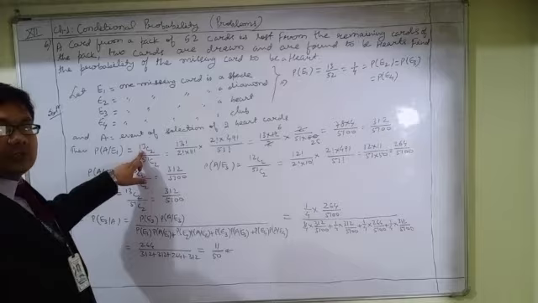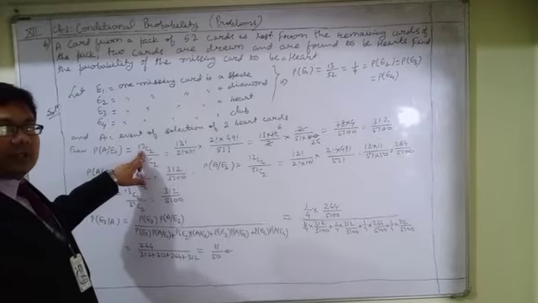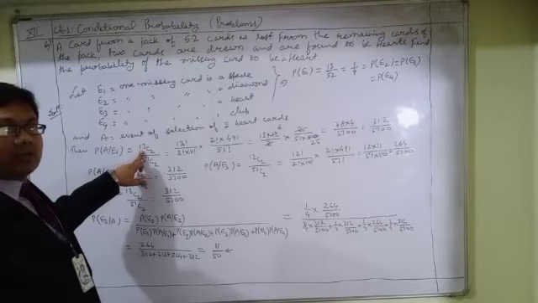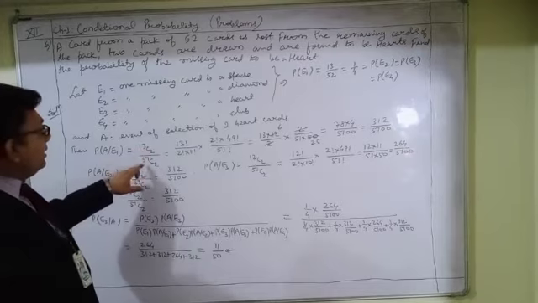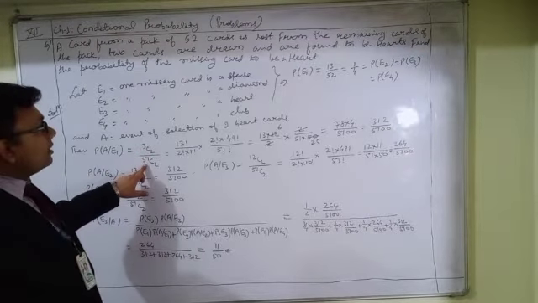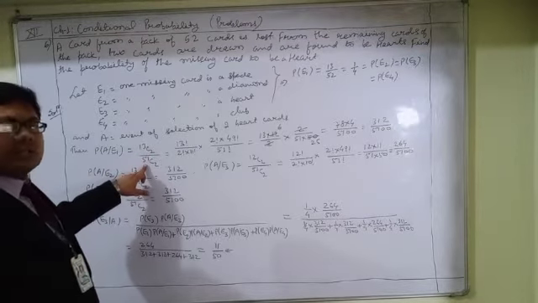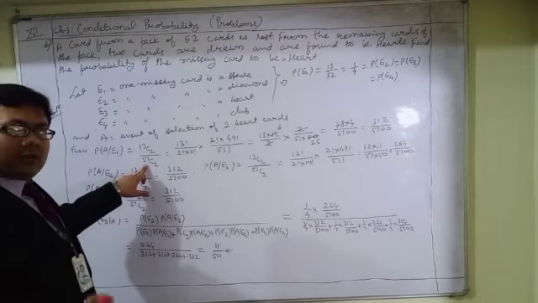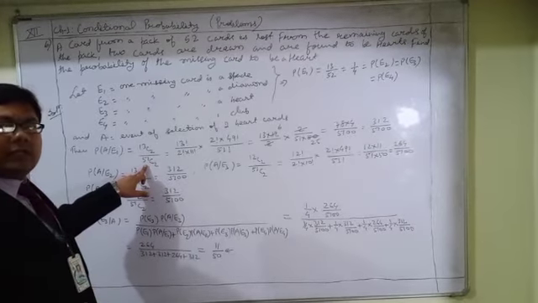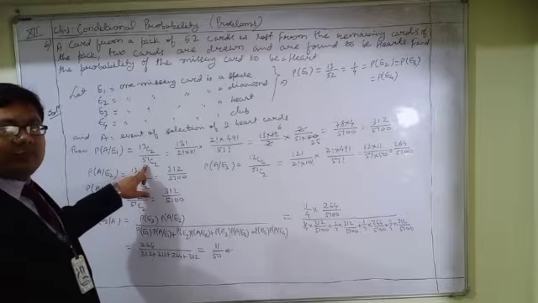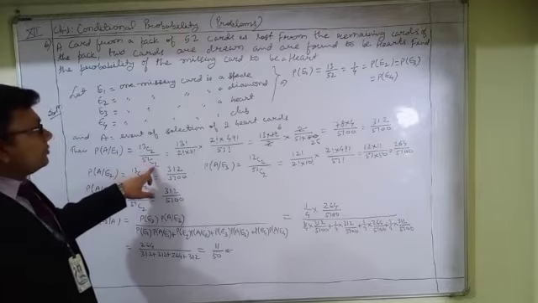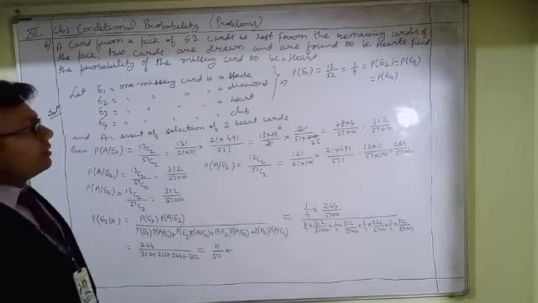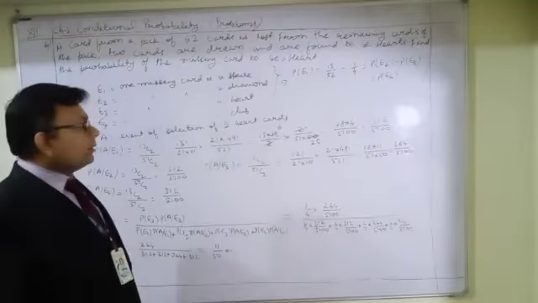So the number of ways of selection of any 2 heart cards will be 13C2 divided by, since one card is missing, obviously the total number of cards left in the deck will be 51. So divided by 51C2. After simplification, we are getting 312 divided by 5100.